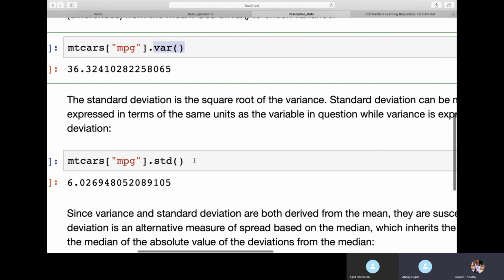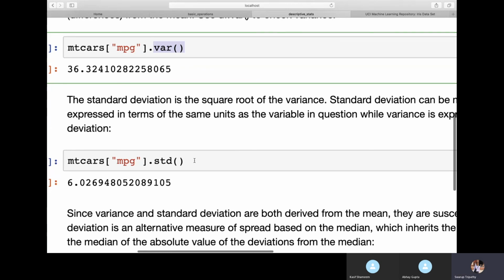Summation of x minus x mean, whole square, divided by n. Squaring is also called squared deviation. That's why, in standard deviation, we find the square root of the value.